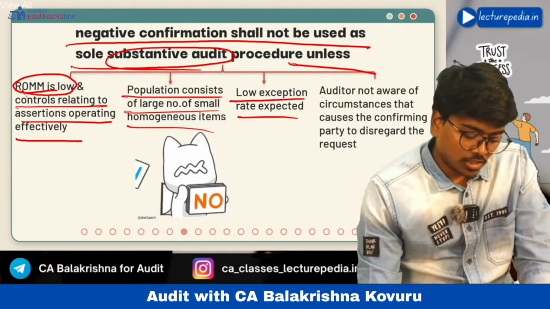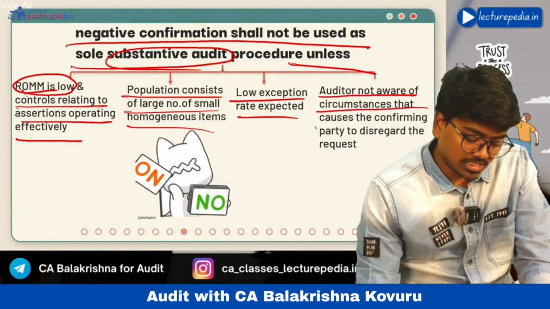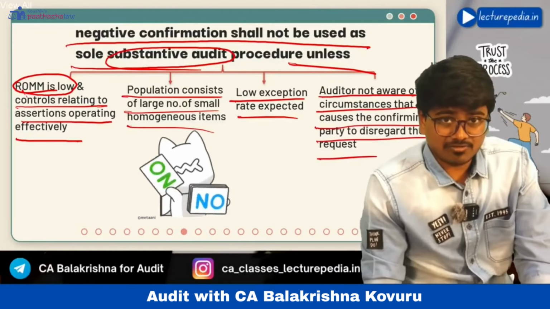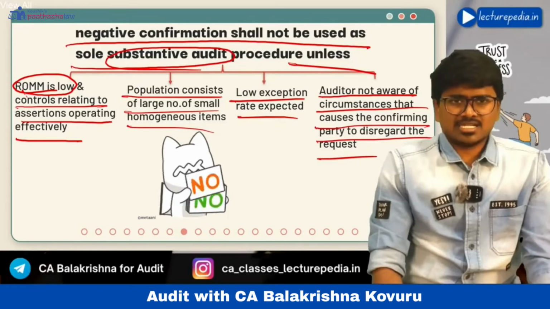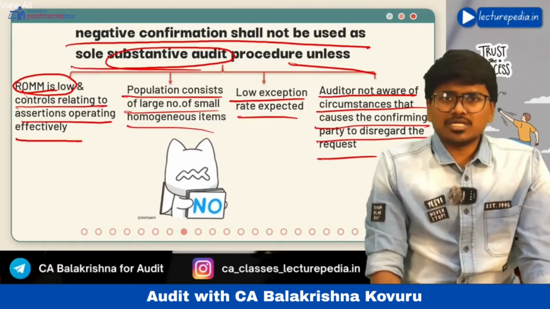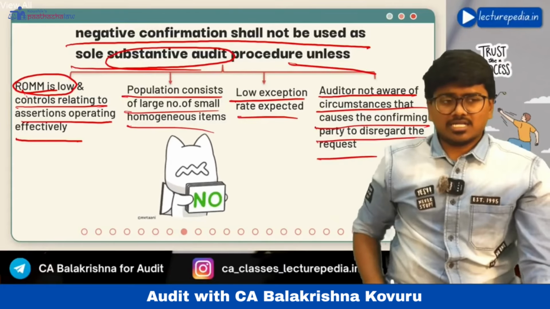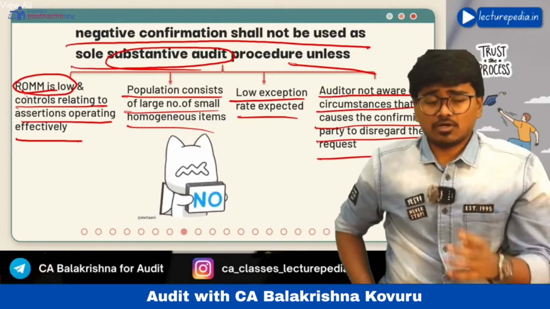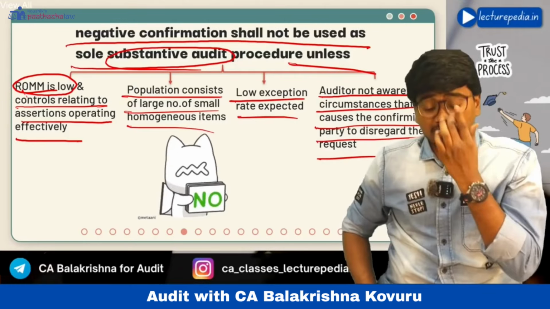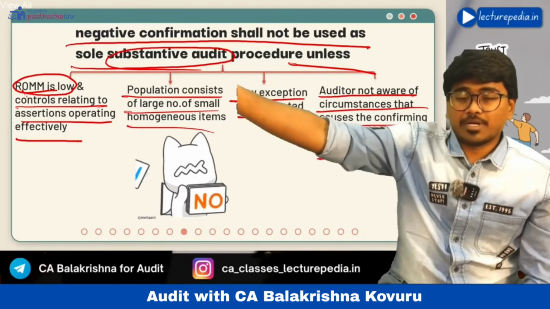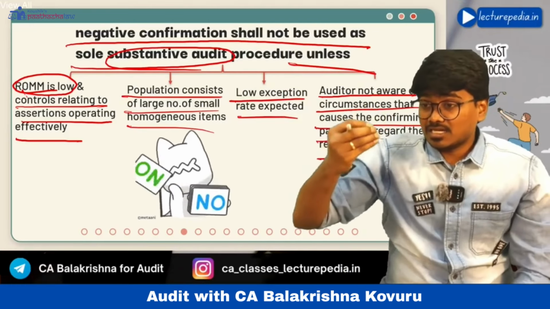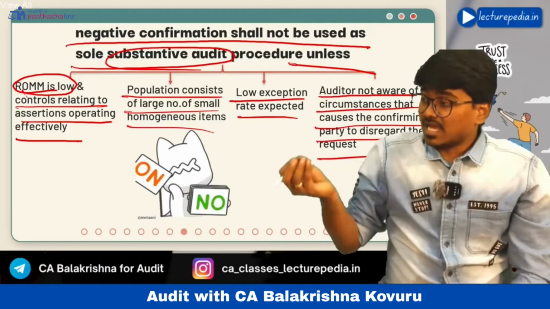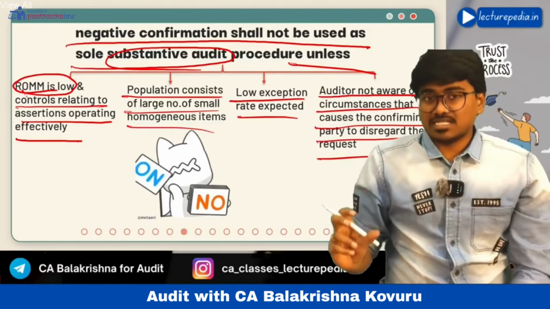Next, the auditor is not aware of circumstances that cause the confirming party to disregard the request. Okay, the auditor doesn't believe that the confirming party will not care about the external confirmation. Okay, the auditor believes that the confirming party will take this request seriously and will respond if there is any difference.